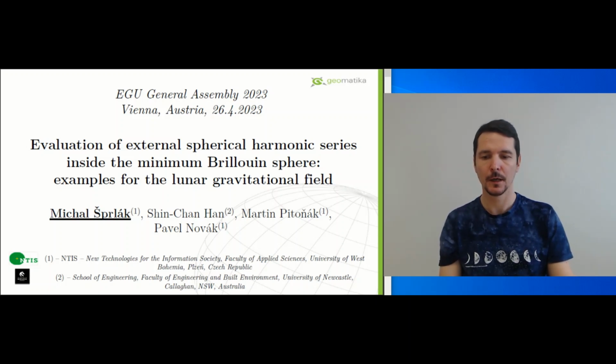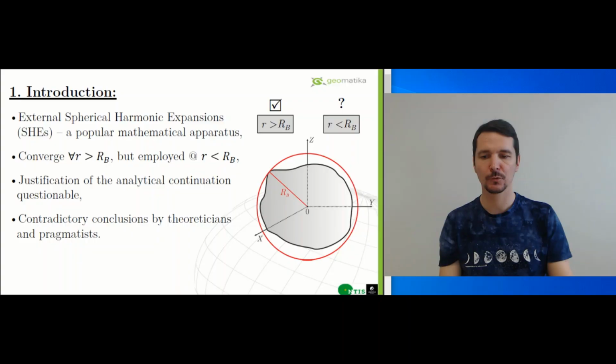My name is Michal Šprlák and I come from the University of West Bohemia in Pilsen. Together with Qinchan Han, Martin Pitoňák and Pavel Novák, we worked on the evaluation of external spherical harmonic series inside the minimum Brillouin sphere. I start with a short introduction.